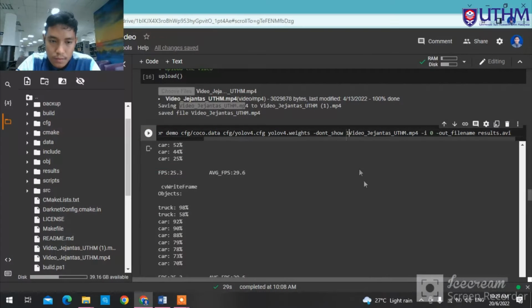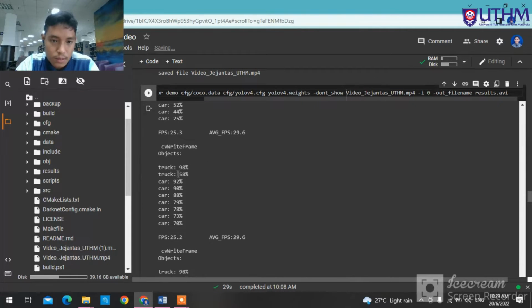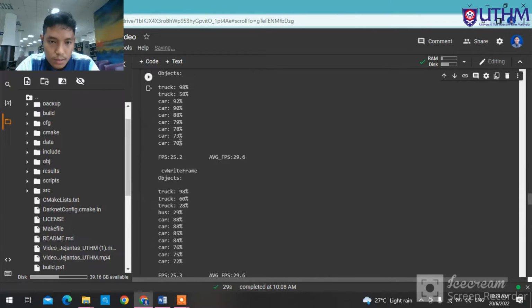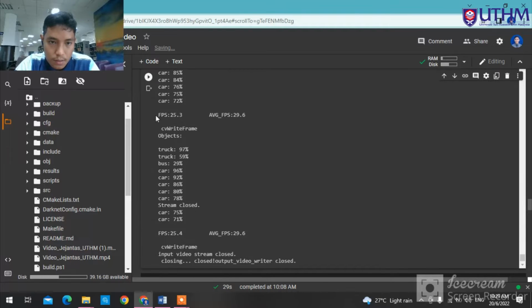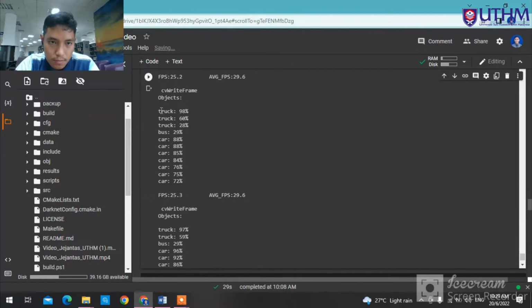So after we run this code, the system will start the process, and if you can see, we get the average FPS of around 29. Then you can see at this part the system starts to recognize our vehicles.